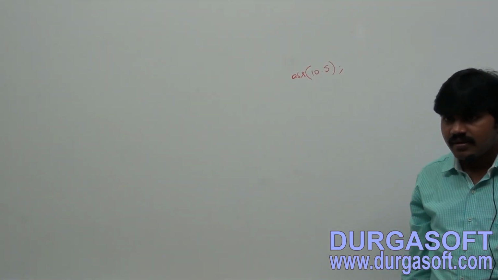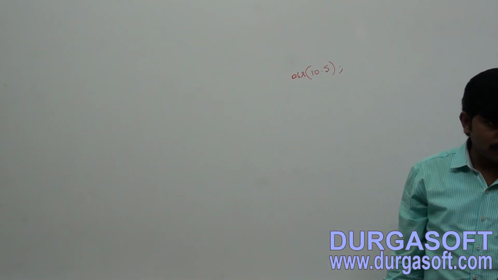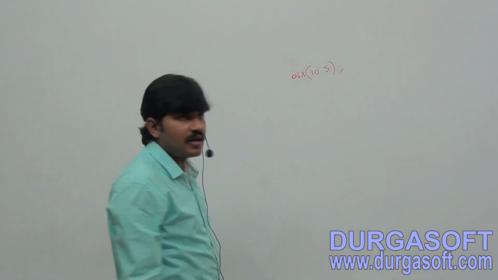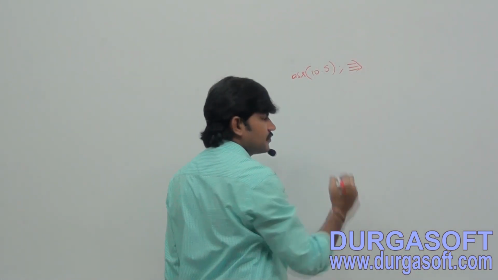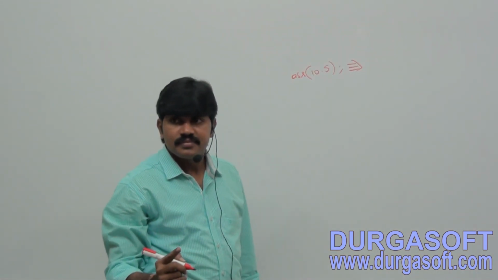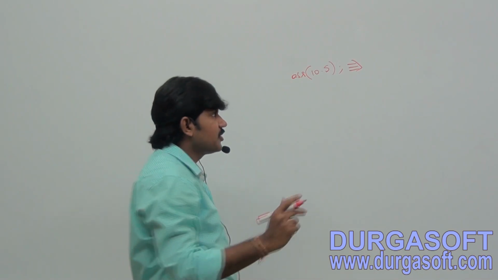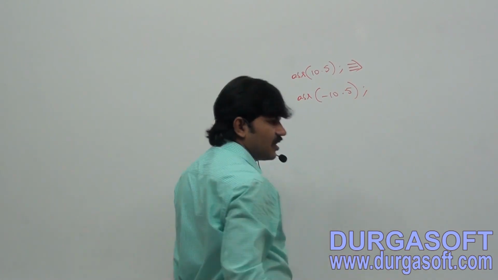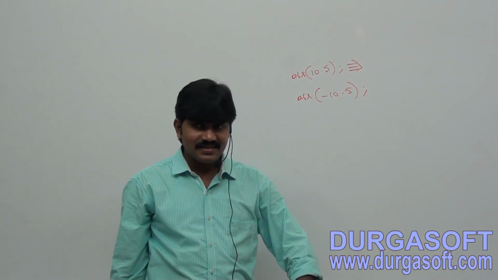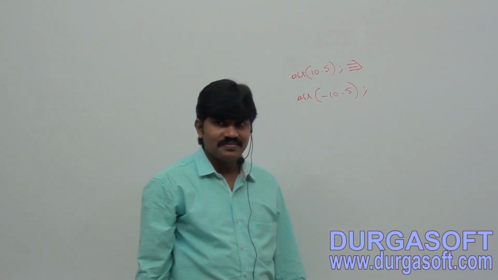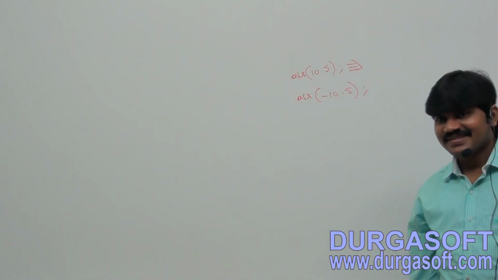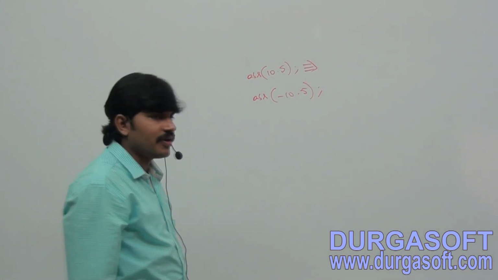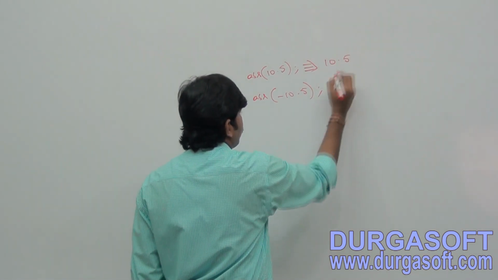Oh, you don't know about absolute value, it seems. So what is ABS of 10.5, 10 or 11? Okay, ABS of minus 10.5, what is the answer, minus 10 or minus 11? Make sure: ABS of 10.5 and ABS of minus 10.5, in both cases the answer is 10.5 only.